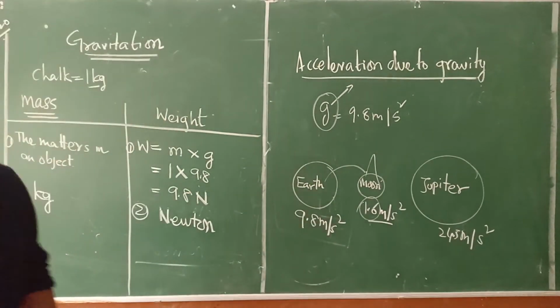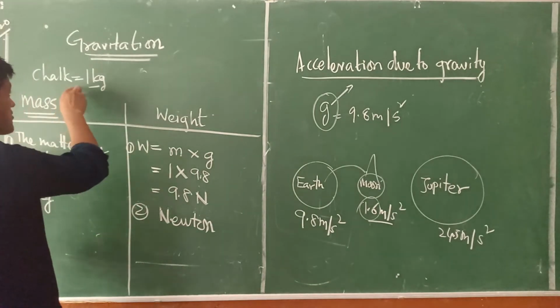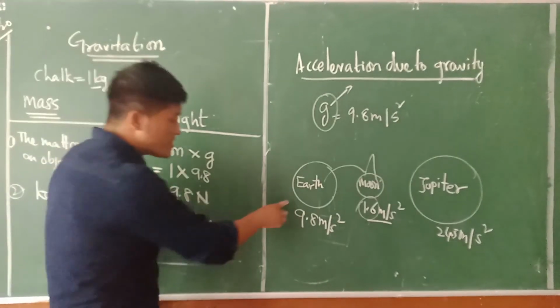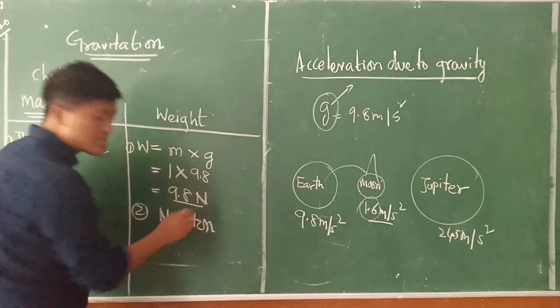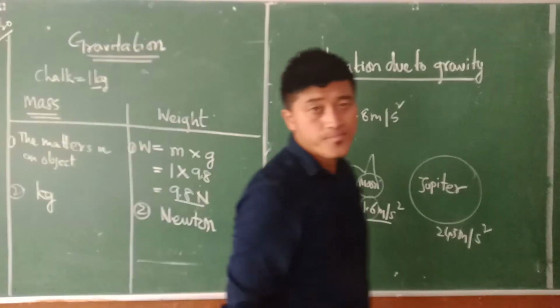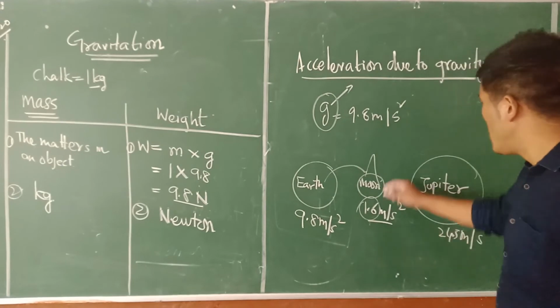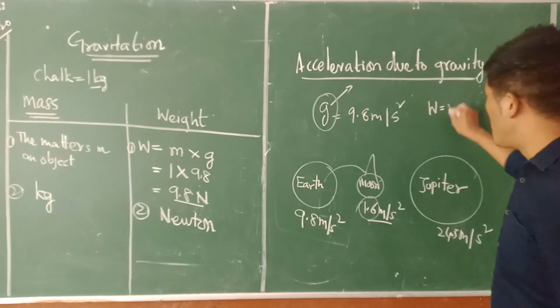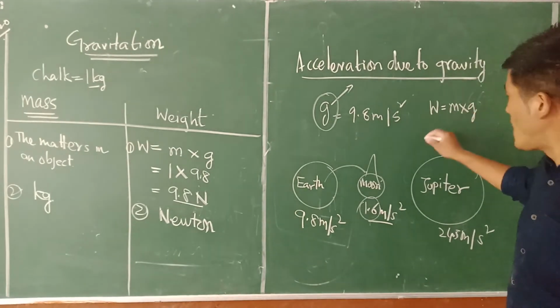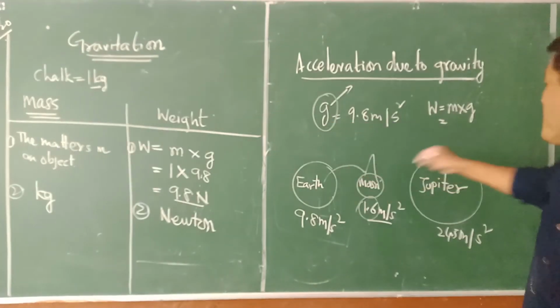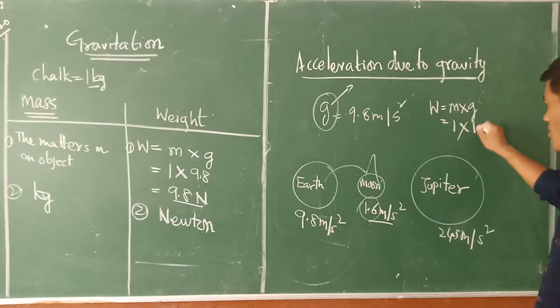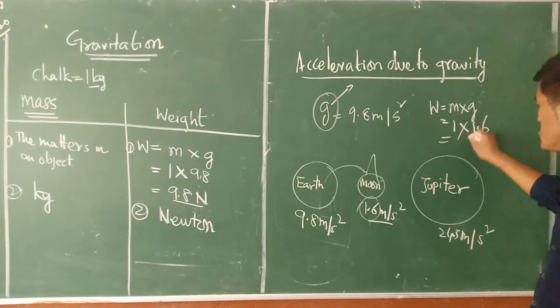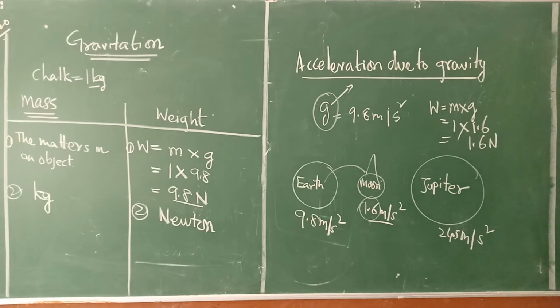Now let us imagine here. This particular chalk is 1 kg. On Earth, it is 9.8 Newton. Now what about on the Moon? On the Moon, the weight of this particular chalk is mass into gravity again. How much is the mass? 1. And how much the gravity? 1.6, which is equal to 1.6 Newton. That is very light here. And on Jupiter, it's similarly 24.5 Newton there.